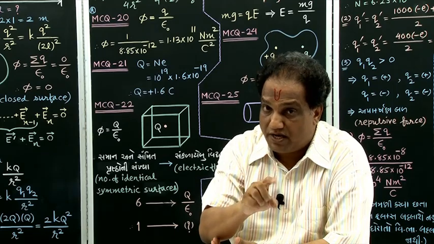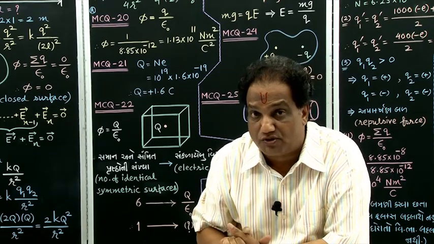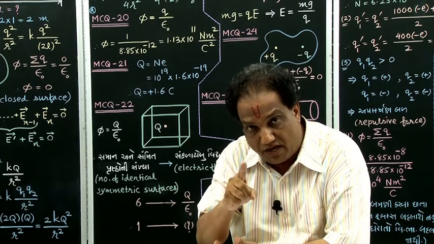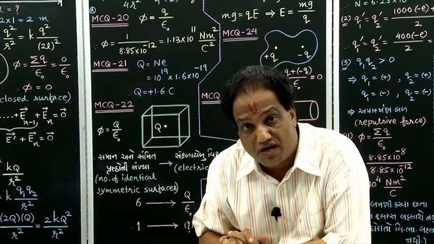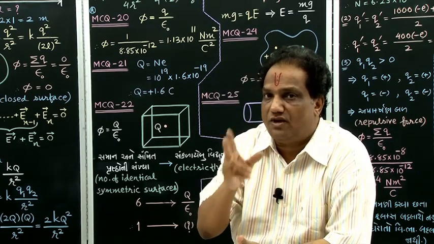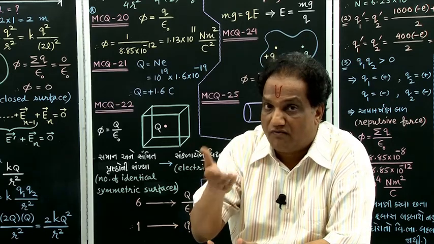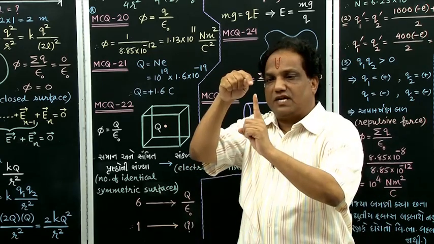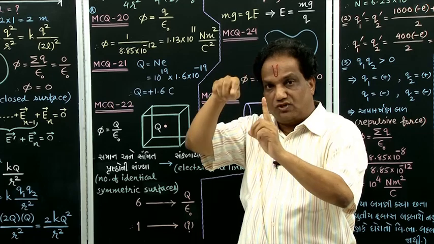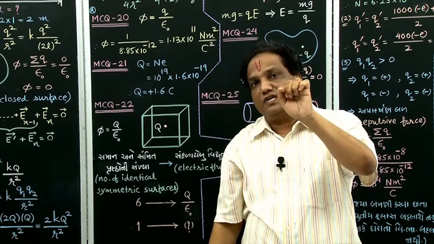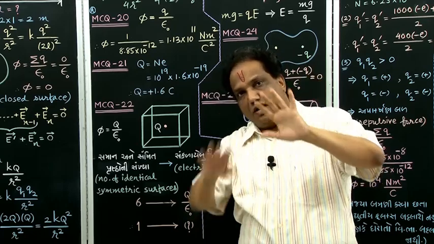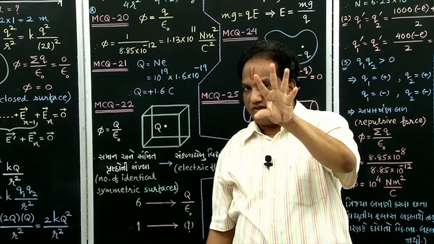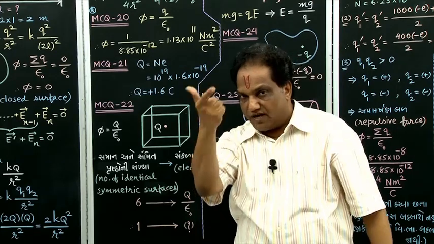They actually want to ask the amount of electric flux coming out of that positive charge. So what should they have asked? Find out the amount of electric flux coming out of 1 coulomb positive charge. And that too they have given the value of epsilon 0, so indirectly they want to say that the charge is placed in vacuum. Let us find out now. Wherever that charge is located in vacuum, surrounding that charge we should consider some closed surface which can enclose the given charge. Now for that closed surface, what is the amount of electric flux? The same amount of electric flux is coming out of that positive charge. Let us find out that.